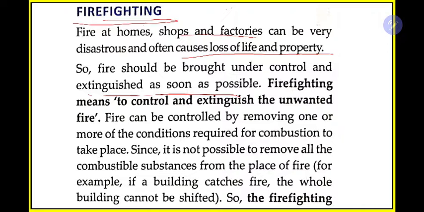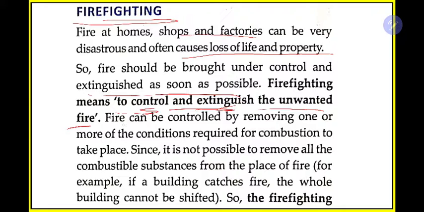So what is firefighting in short? It means to control and extinguish unwanted fire. The fire which catches in a shop is not wanted, right? We don't want the shop to burn. That means it is an unwanted fire. So to control this fire and extinguish it is known as firefighting.